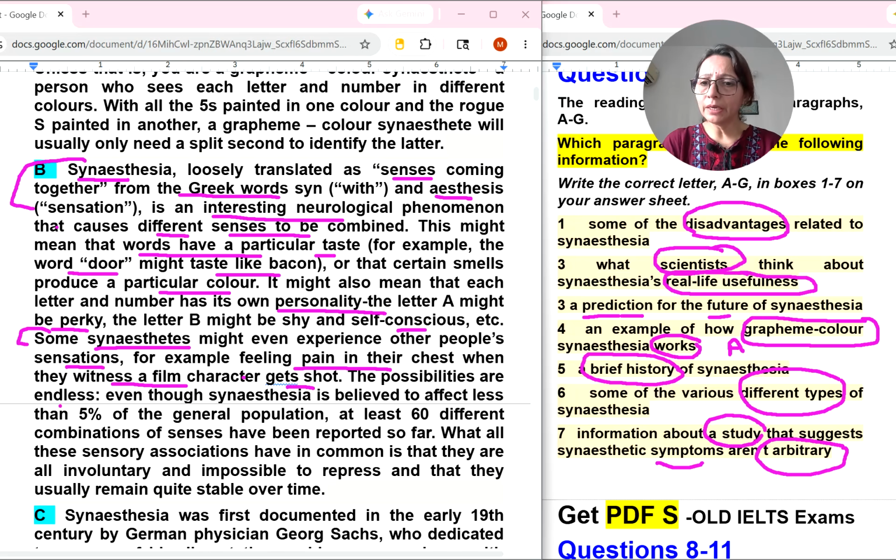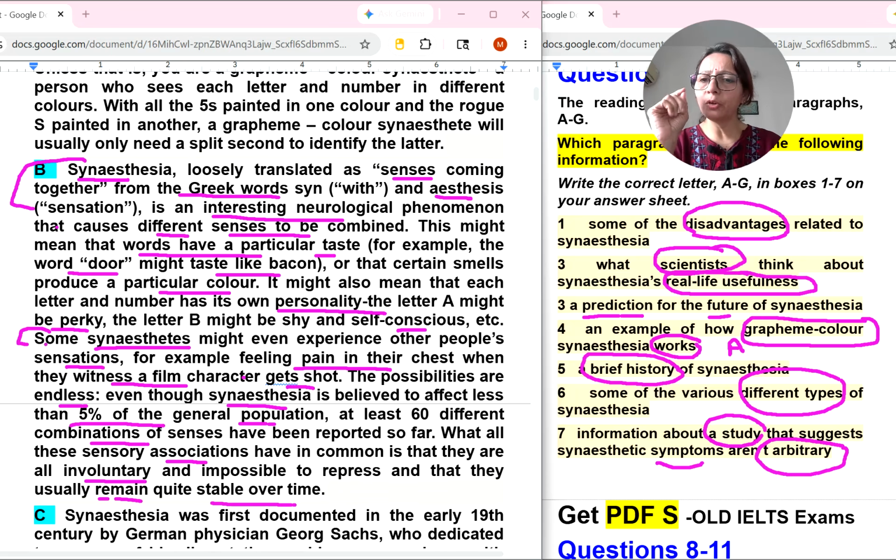The possibilities are endless. Even though synesthesia is believed to affect less than 5% of the general population, at least 60 different combinations of senses have been reported so far. What all sensory associations have in common is that they are all involuntary and impossible to repress, and they usually remain quite stable over time.